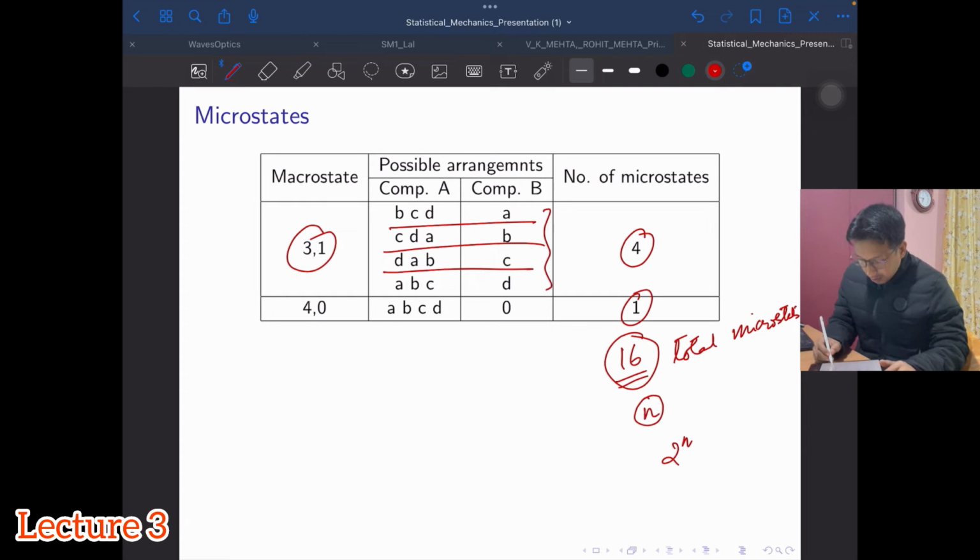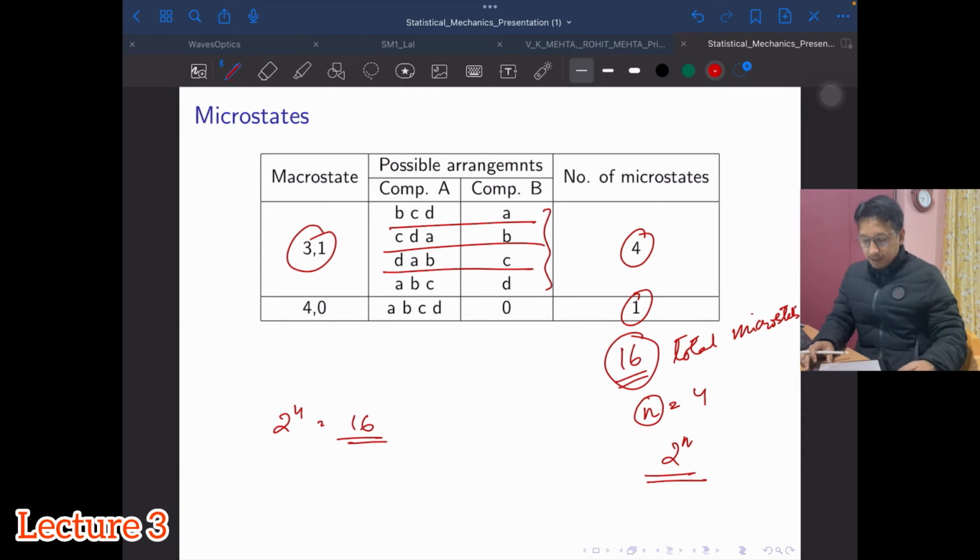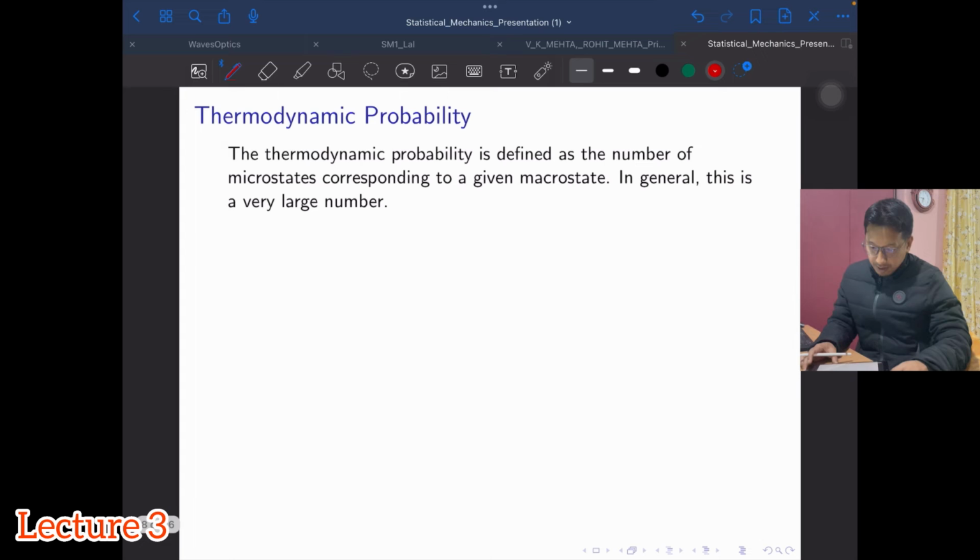This formula gives you the total number of microstates. In this case n equals 4, so we get 2 to the power 4, which is 16, which validates our answer. Okay, so let's continue our discussion.